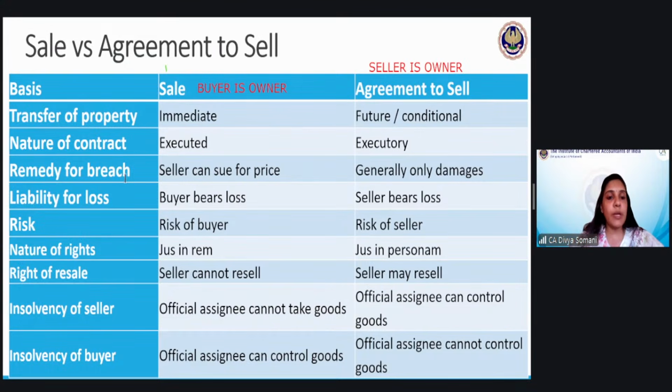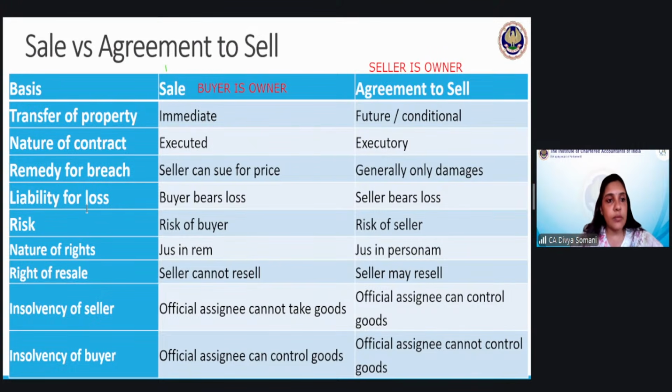What about the remedy of breach? If any of the parties breaches, so let us assume the buyer has not paid the price. In that case, the seller can sue for the price. For the full amount, he can make the claim. Then in case of agreement to sell, since the ownership is still with the seller, the seller is the owner of the goods, so he cannot demand the full price. He can only claim the damages. Whatever loss has happened, whatever opportunity loss has happened, he can claim that.